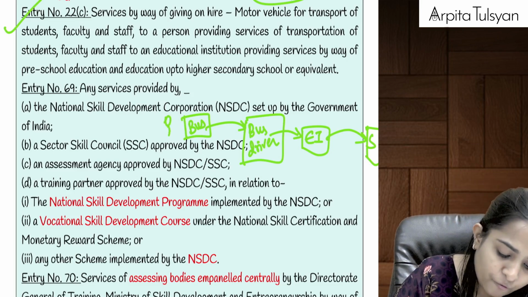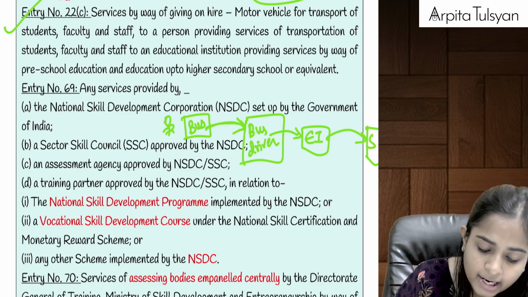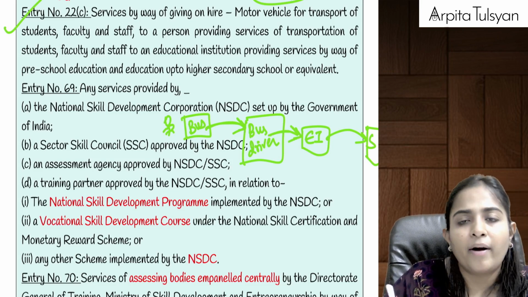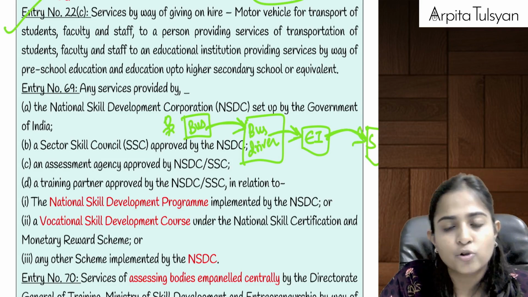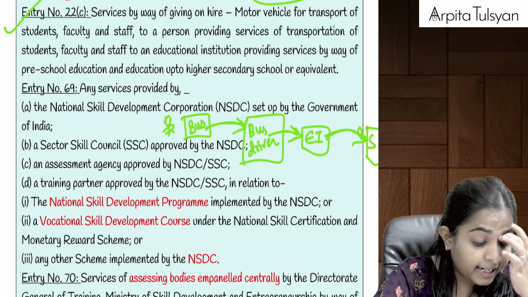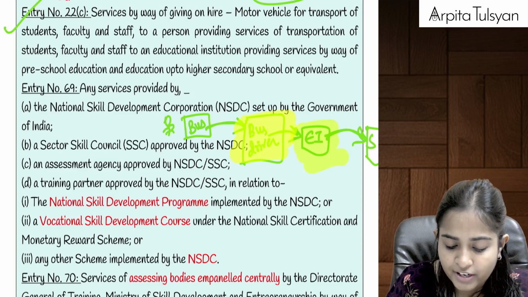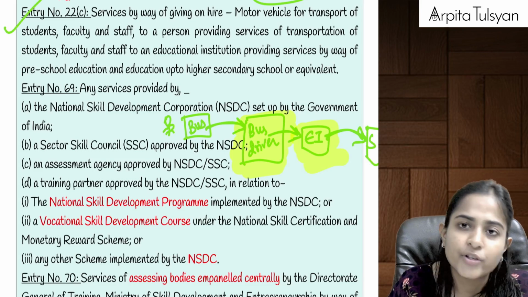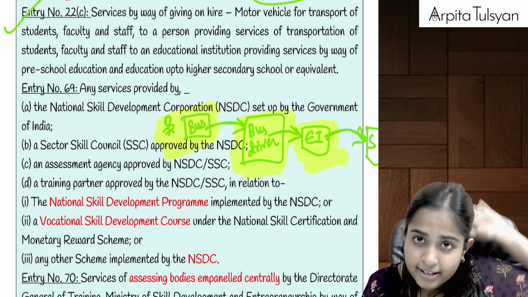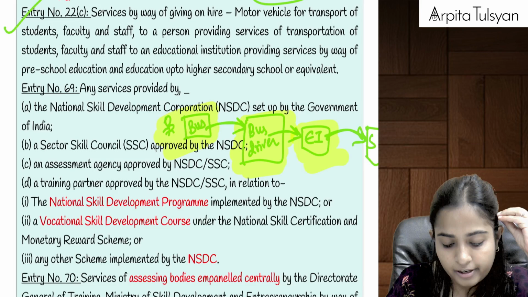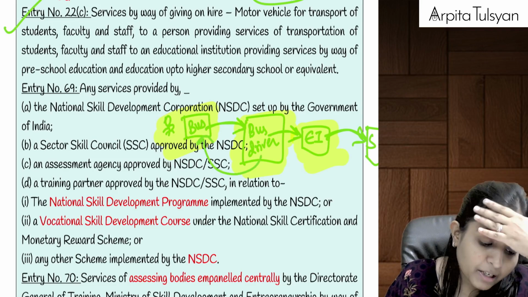So can we say there is a fourth party who is going to give the bus on hire to this bus driver? Then the bus driver will provide transportation services to the educational institution, and then the educational institution is going to provide this service to its students. So now here they are telling that if this is a type 1 educational institution, we had already seen that this transportation service was anyway exempted from GST. Now they are telling plus this hiring of bus, even the transaction before that, taking the bus on hire, means can we say the bus driver will be paying the rentals to this bus owner? Even that will be exempted from GST.